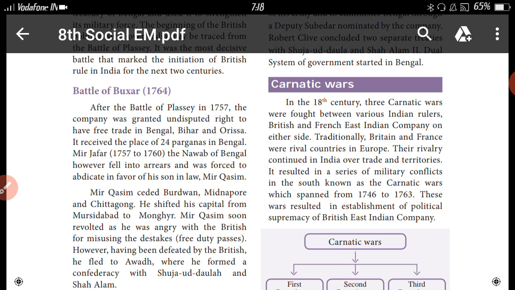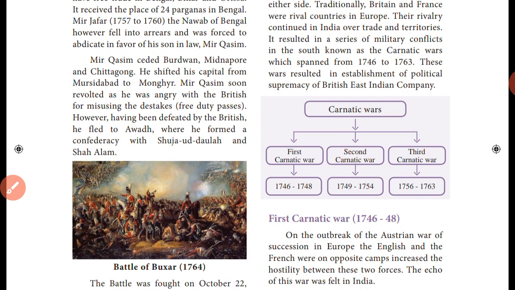It resulted in a series of military conflicts in the south known as the Carnatic Wars, which spanned from 1746 to 1763. These wars resulted in the establishment of the political supremacy of the British East India Company. So at the end of the Carnatic Wars, the British got supreme power in our country.